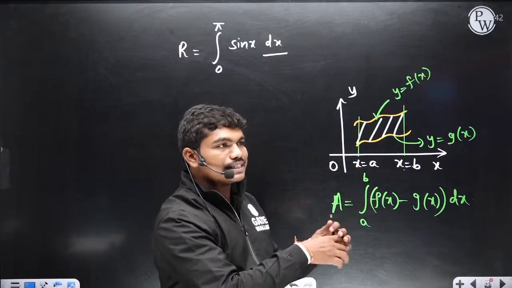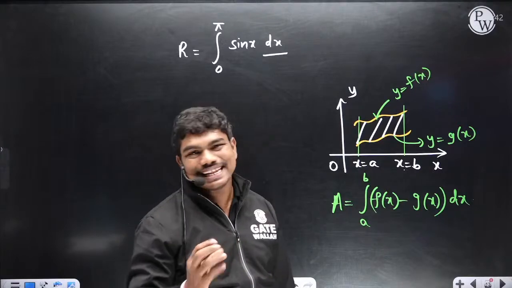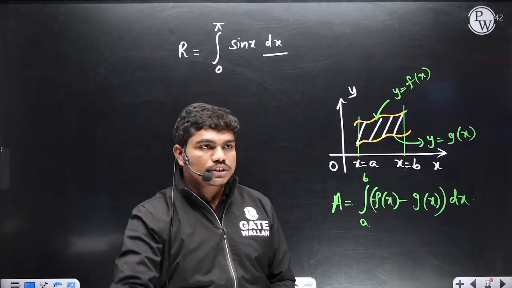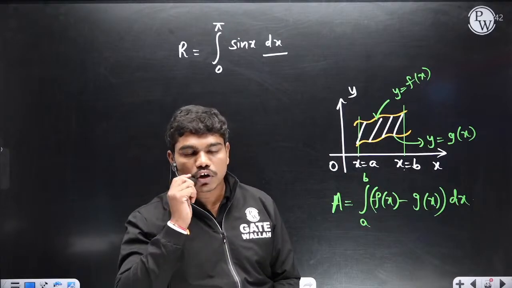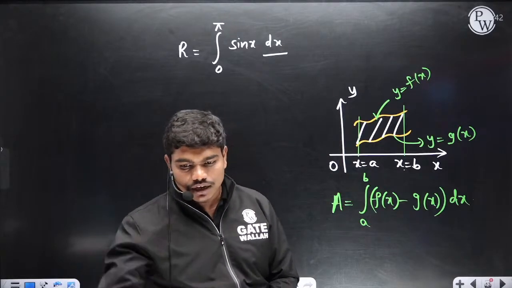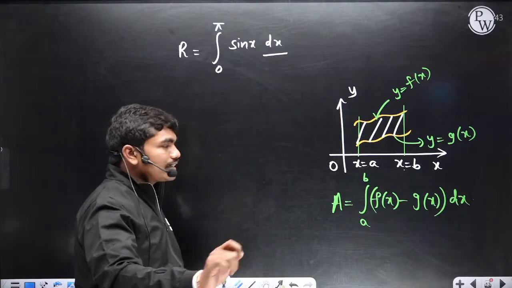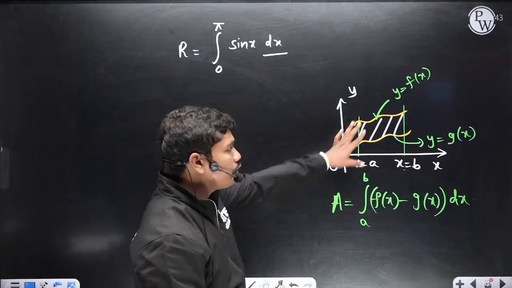This is generally calculated from the strip method, which I'm not dealing with now because we are solving only PYQs at this moment, time is a little short. So next time, when I take a crash course, but if I take some extended comprehensive course, then definitely I'll take this, but right now just focus on this. So this is how you calculate this area.